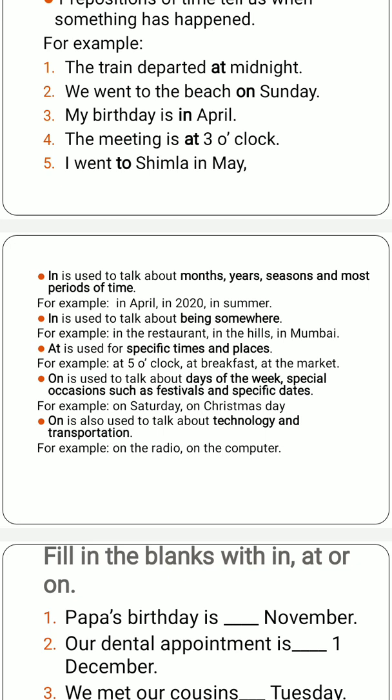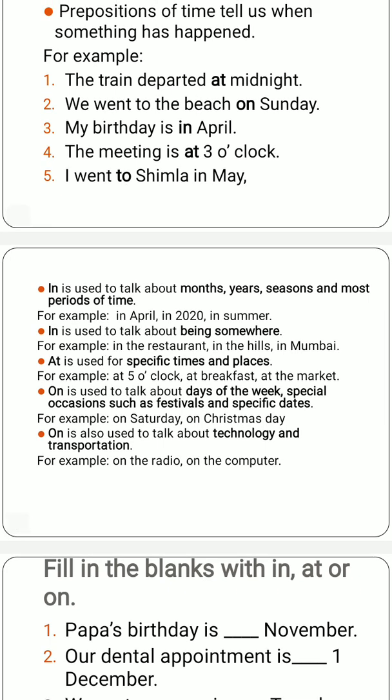Whenever we need to talk about the months or years or seasons and almost all the periods of time, we use in. For example, my birthday is in April. Or, as it is also written here: in April, in 2020, in January, in summer, in winter, in rainy season. So for all the months, years, and seasons, we use in.